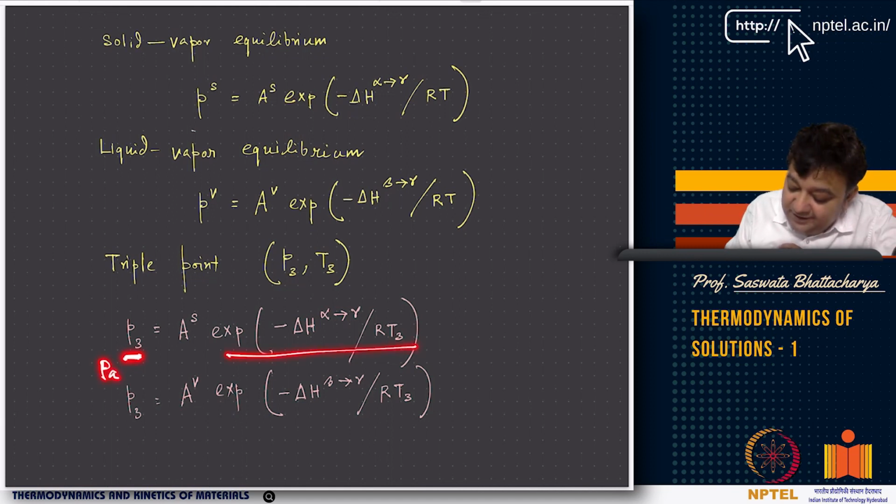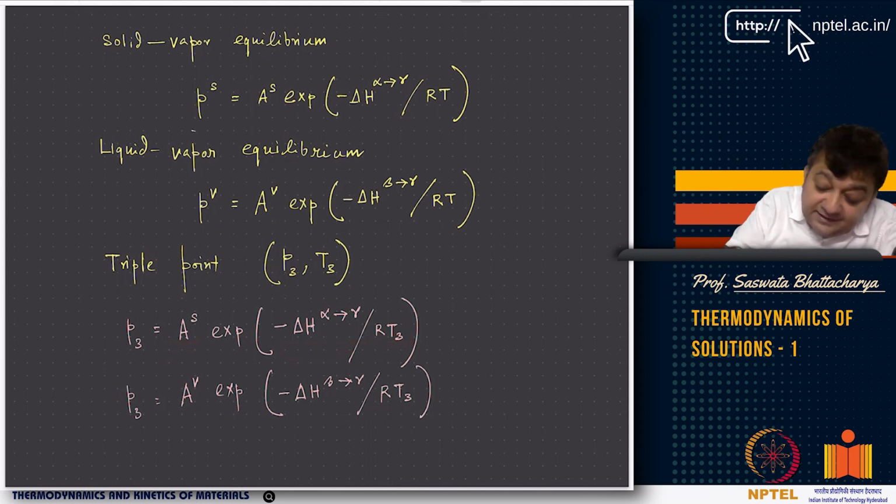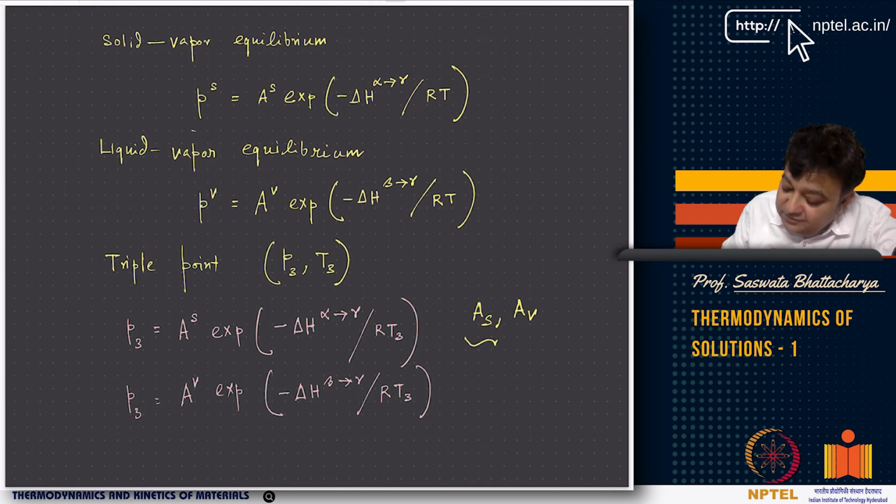Then the exponent has no unit, it is joule by joule. So AS and AV are going to have units of pressure.